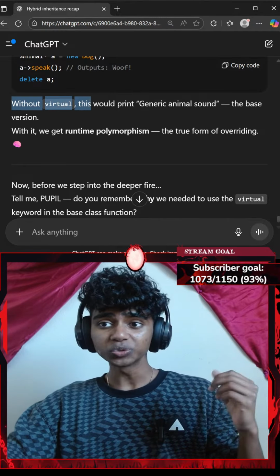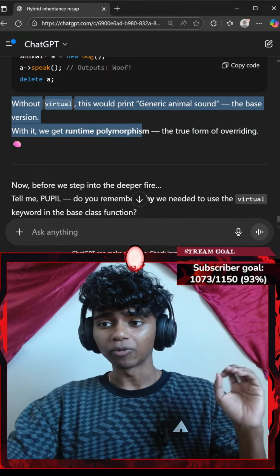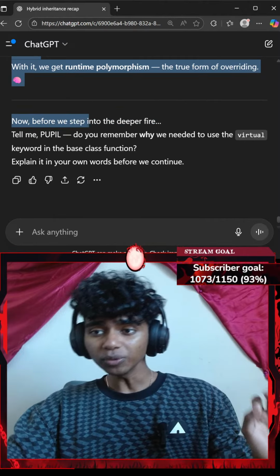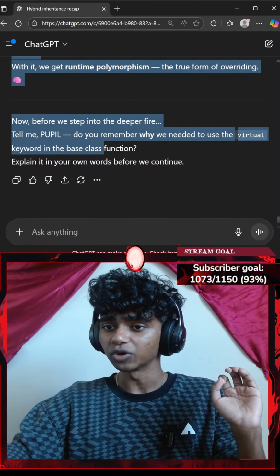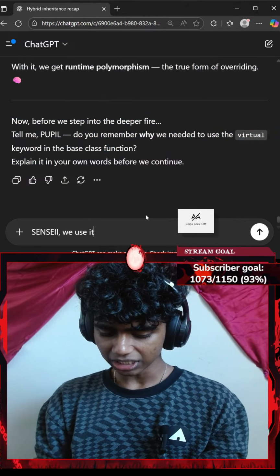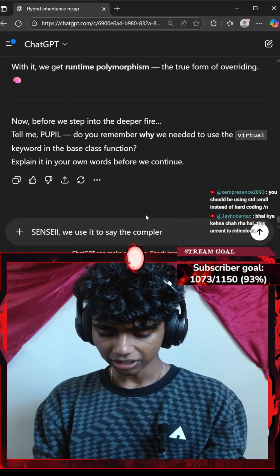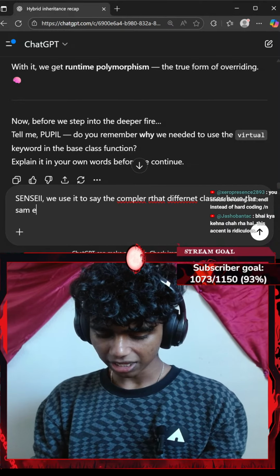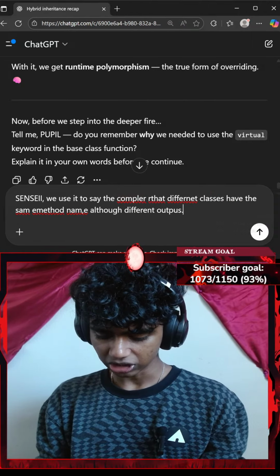Without virtual, this would print generic animal sound, the base version. With it, we get runtime polymorphism, the true form of overriding. Now, before we step into the deeper fire, tell me, do you remember why we needed to use the virtual keyword in the base class function? Let's say we use it to tell the compiler that different classes have the same method name although different outputs.